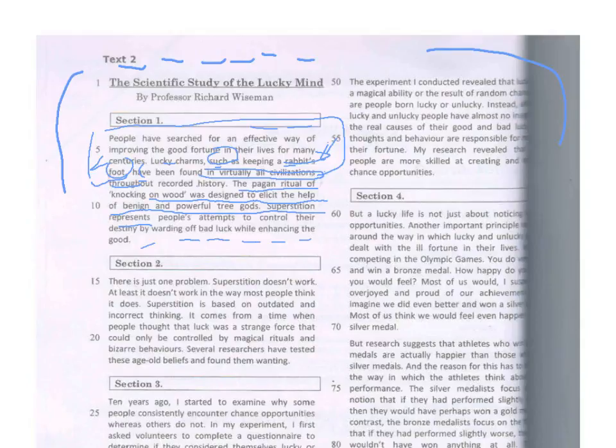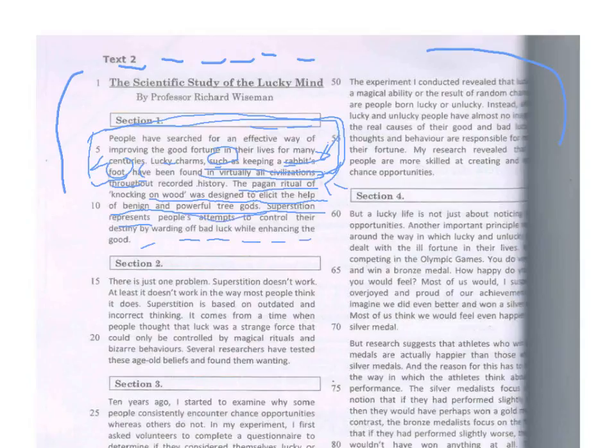Okay, the first part here is about an example. The second part is about all civilizations. The next part is about some ritual. And the last part is about superstition representing people's attempt to control destiny.